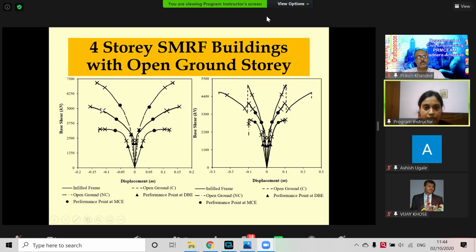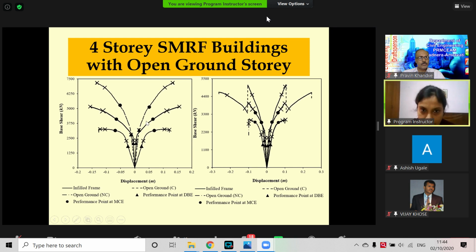This curve is for the uniformly infilled frame. And this curve is the open ground story with the clause of 2.5 times, which I said, conforming to the IS 1893-2002 clause.